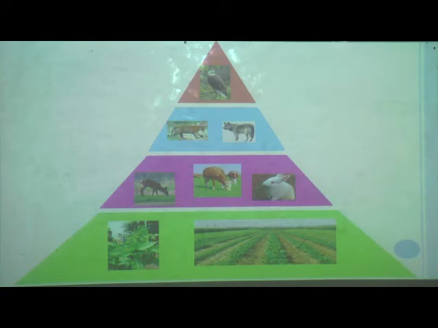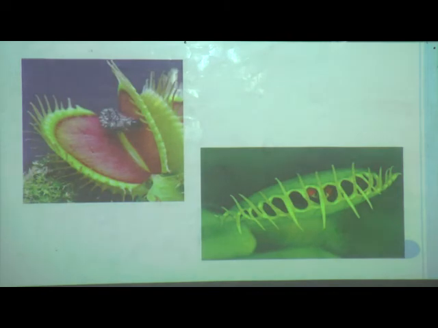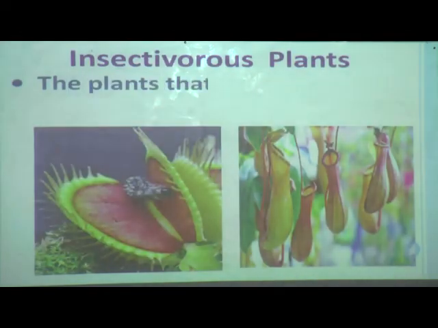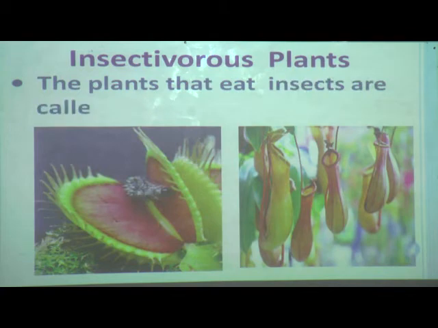Now here is one interesting and surprising thing I am going to tell you: there are some plants which eat insects. Is it surprising? Yes. I think you are all surprised to hear that some plants eat insects. These plants are called insectivorous plants.